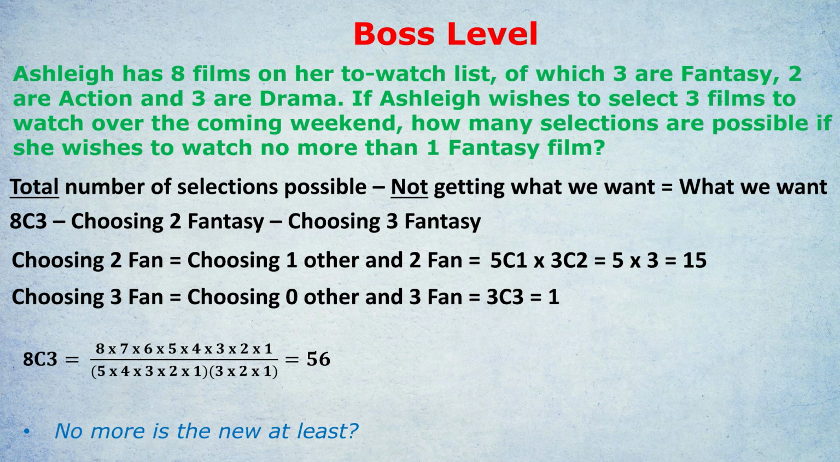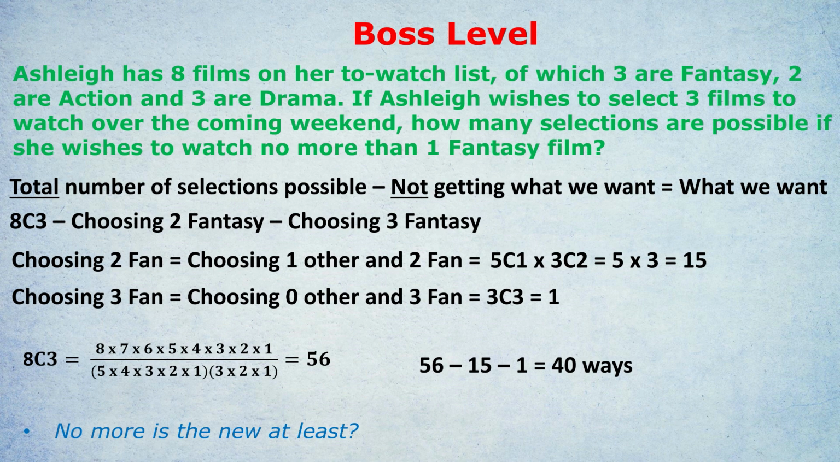So there are 56 different ways of choosing 3 films with no conditions attached if you've got 8 films available, minus these 2 failures, which would be choosing 2 fantasy and choosing 3 fantasy. If you take away those 2 failures, we get the correct answer of 40 ways of watching these 3 films with no more than 1 fantasy. And that's the answer, and we can stop there and celebrate if you got that right.